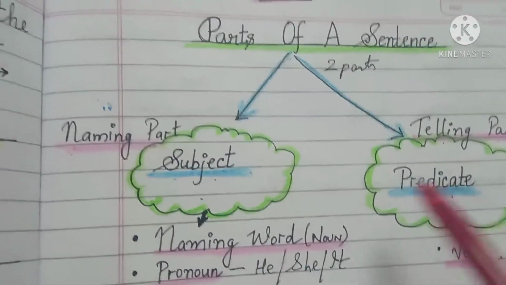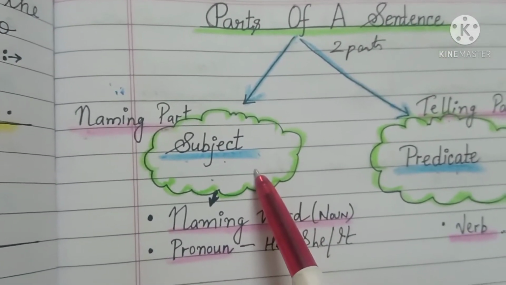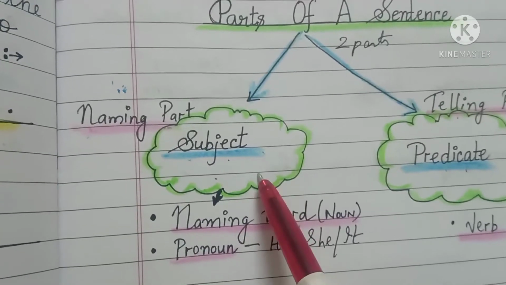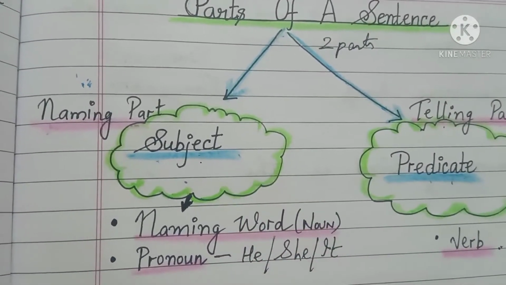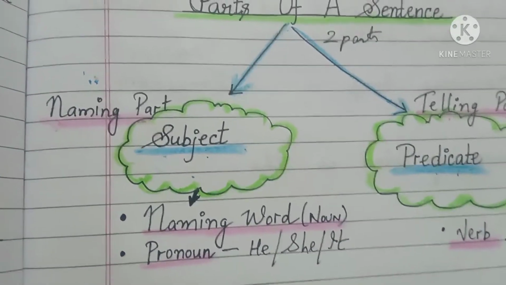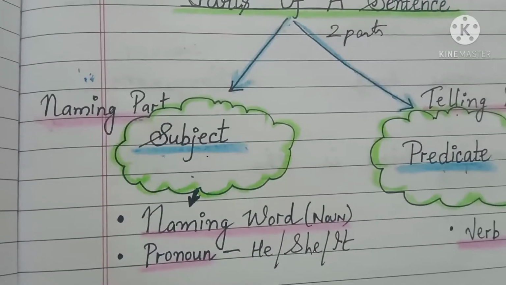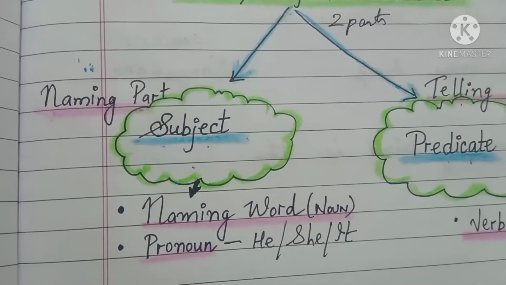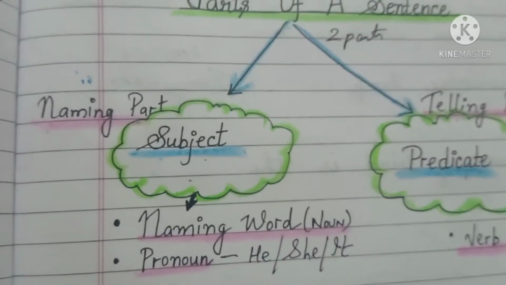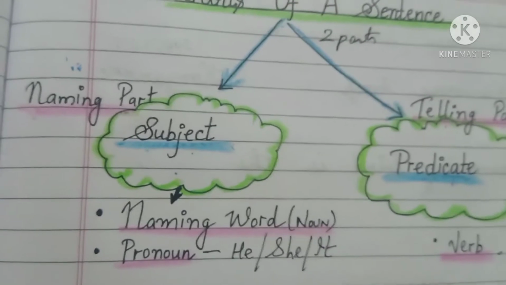What is subject, children? Subject means the person or thing we talk about is called the subject. It is usually a noun or a pronoun. Once again I am repeating, the person or thing we talk about is called the subject. It is usually a noun or a pronoun. I will show you one example.